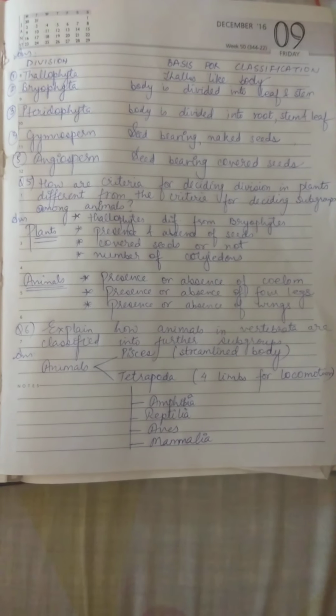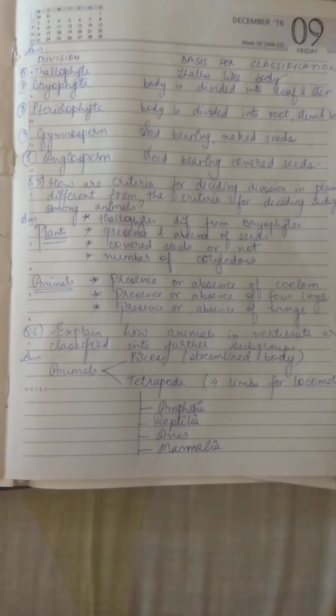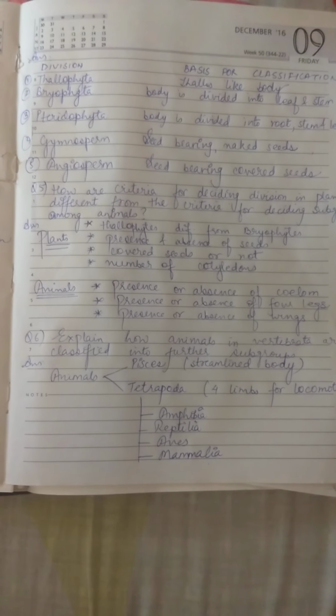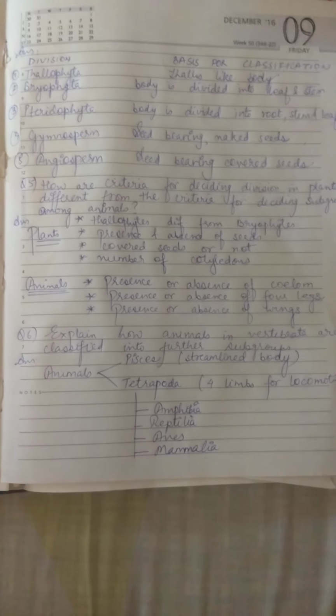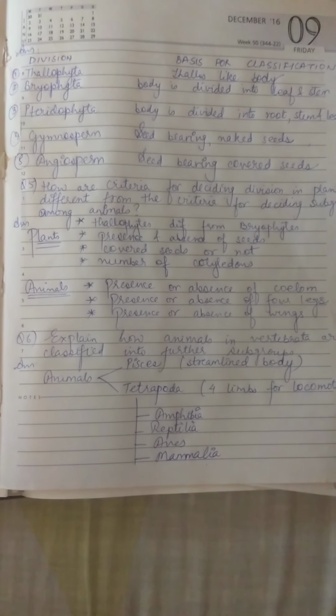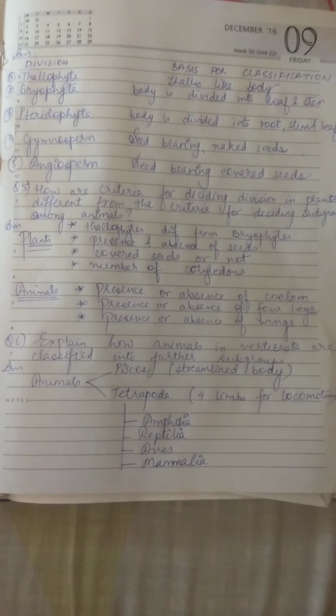How are the criteria for deciding divisions in plants different from the criteria in deciding animals? See, animals are different. They have presence or absence of wings, 4 legs, coelom. These are all in animals. But in plants, they see whether seeds are covered or not, whether seeds are there, how many seeds are there. Thallophytes are different from bryophytes, so their division is different as compared to animals.